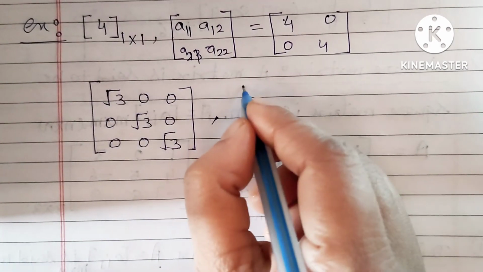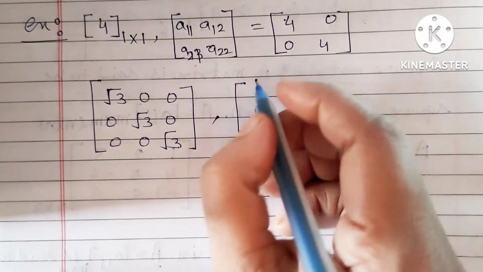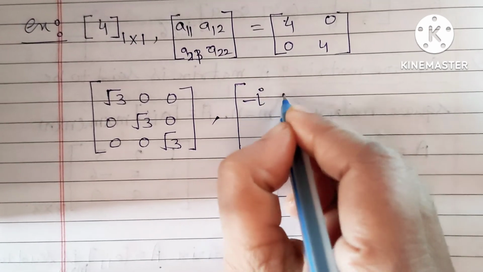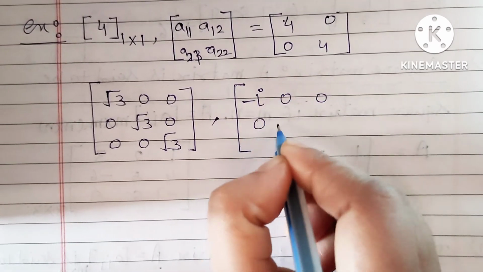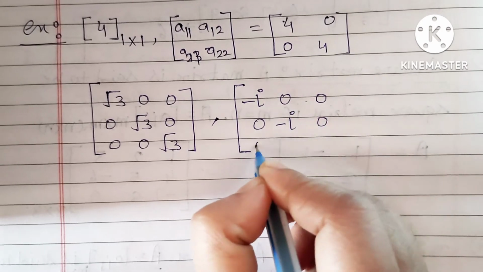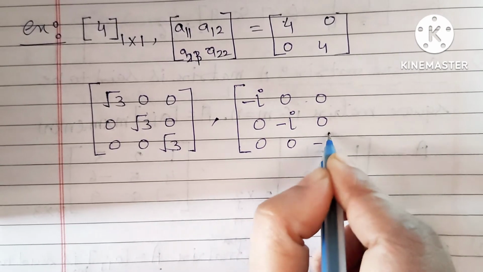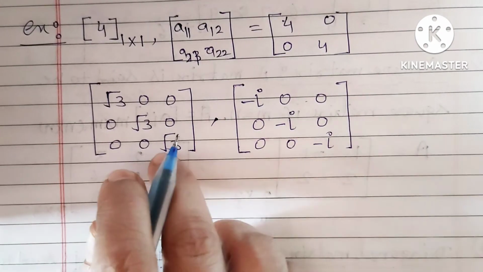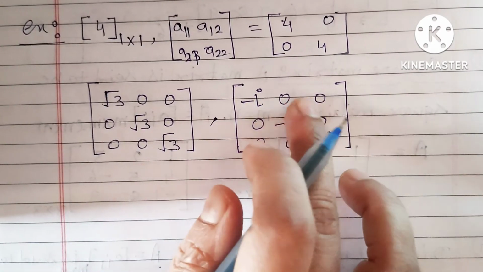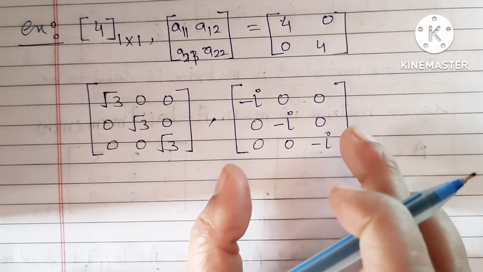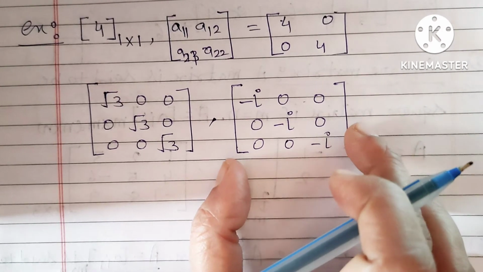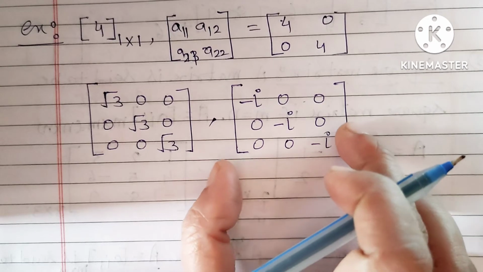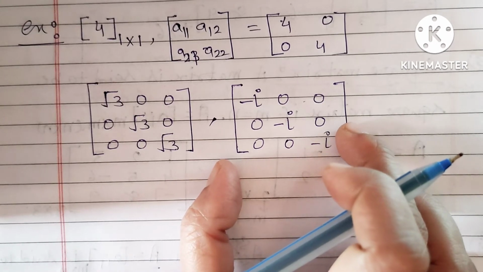And we can consider again a 3 cross 3 matrix: negative i, 0, 0, 0, negative i, 0, 0, 0 and again negative i. Here you can take the scalar minus i outside and you are left with the identity matrix, right? In this way you can define the scalar matrix.